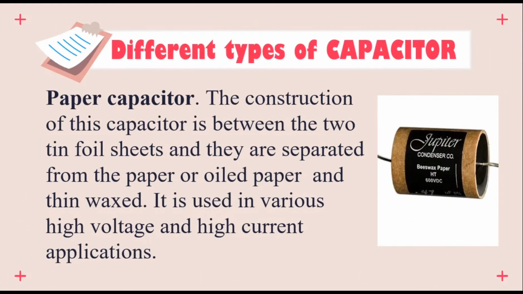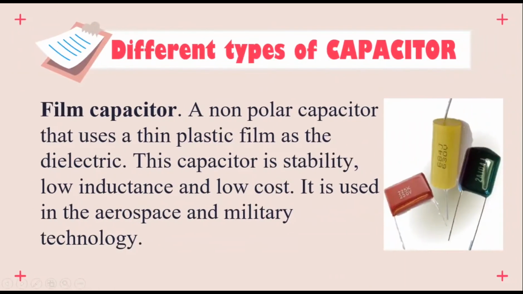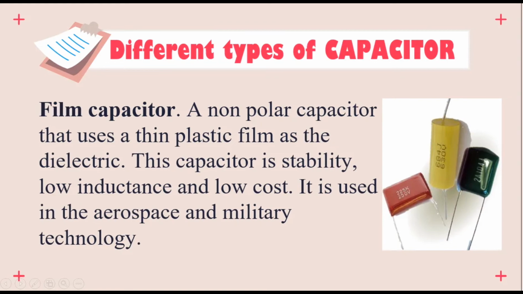The construction of this capacitor is between two tin foil sheets, and they are separated by paper or oil paper and thin wax. It is used in various high voltage and high current applications. The fourth one is the film capacitor, a non-polar capacitor that uses a thin plastic film as the dielectric. This capacitor has stability, low inductance, and low cost. It is used in aerospace and military technology.